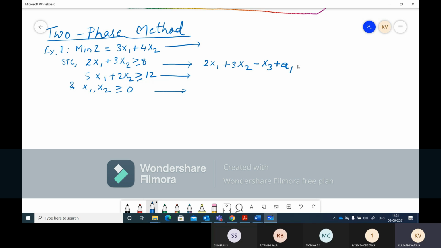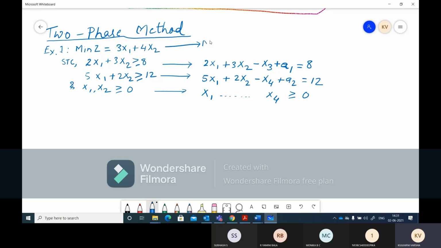So plus a1 equal to 8. Same way, this will be 5x1, the same thing which we have seen in the previous example. Only little procedure will be changed. Plus a2 equal to 12. Okay, and then here we'll say x1 to x4 should all be greater than or equal to 0, the non-negativity condition, right?